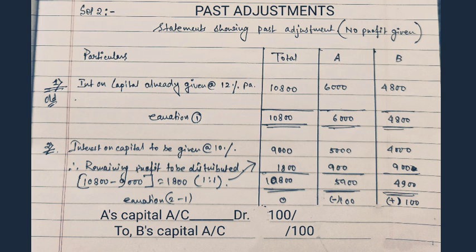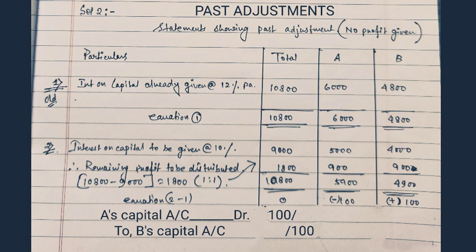Now, while you go through the previous wrong adjustment, you find that the total amount is 10,800, which was already given to them. That means the remaining amount, that is 10,800 minus 9,000 of the correct entry, 1,800 is the remaining profit, which has to be given to A and B in equal ratio, as the ratio is not mentioned.